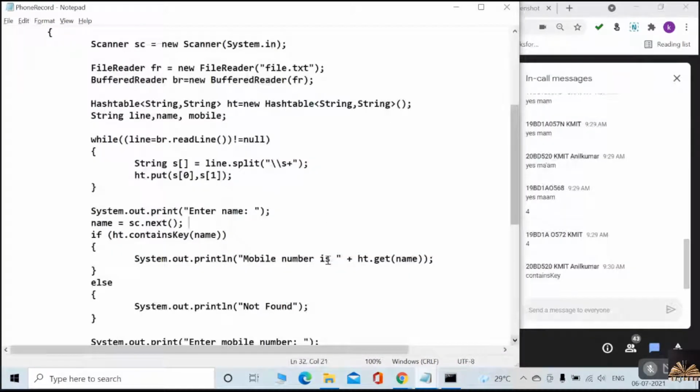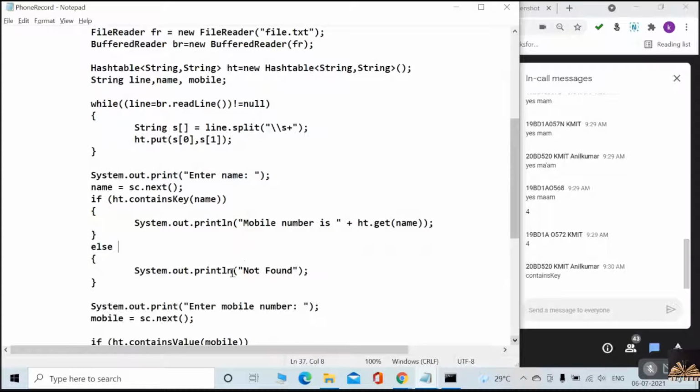It has to give me the phone number associated with Shravya. That is, the mobile number is ht dot get of key. That means it will give you the value. Hope you remember this. Can you recollect what we have discussed many times? Right? Very good. Else, suppose it is not there, it returns false. Then we come to the else part, so we have to print not found.